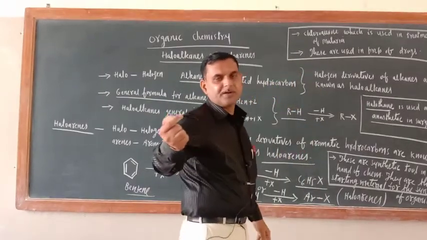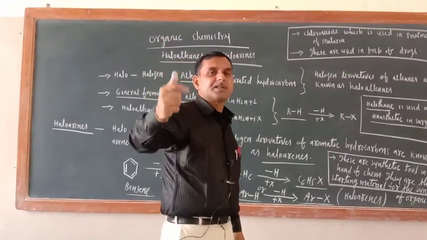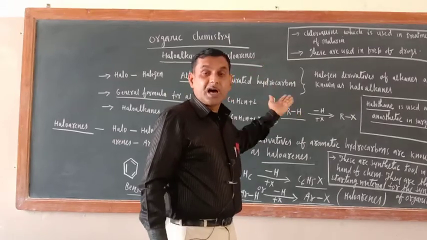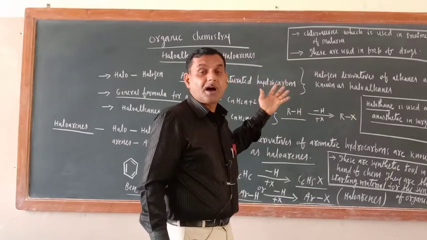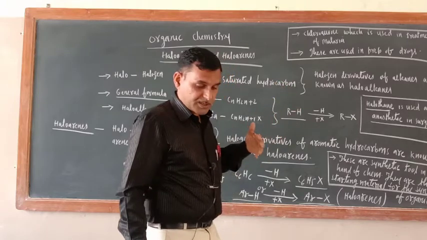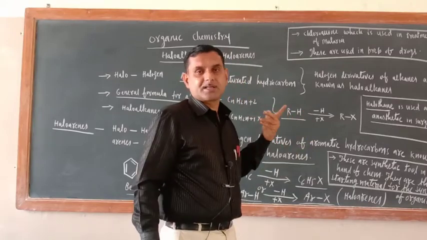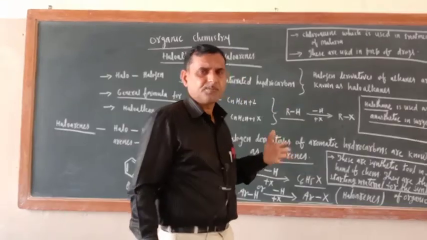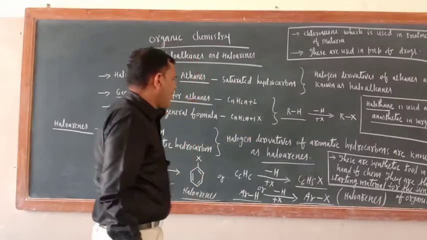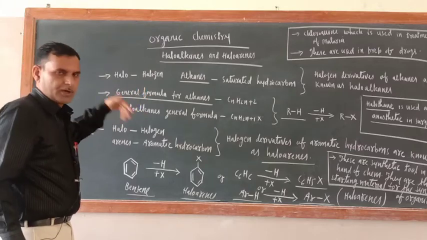Now, in the last video I taught you cisplatin. In cisplatin, what you have seen are the chlorine derivatives. So they are used in the synthesis of so many drugs which are used to kill viruses, bacteria and some other things, meaning disease-causing microorganisms. So this is all about the introductory part of haloalkanes and haloarenes.